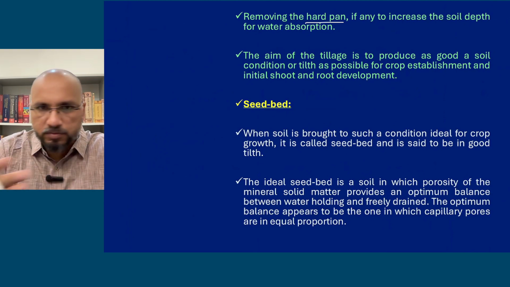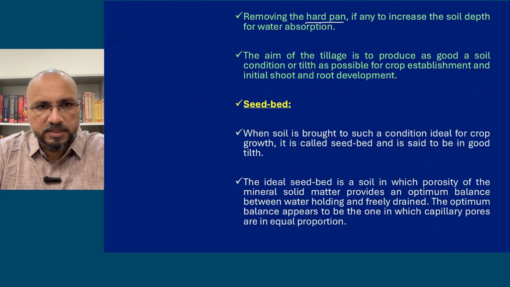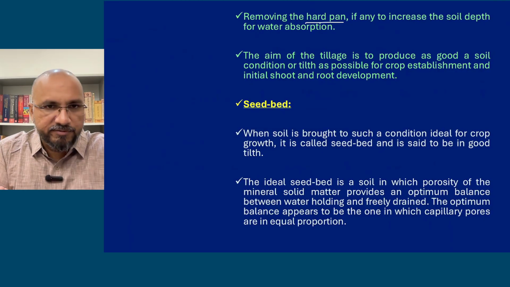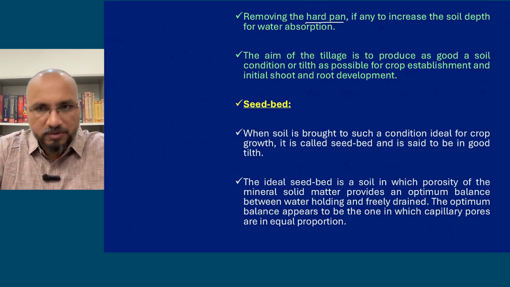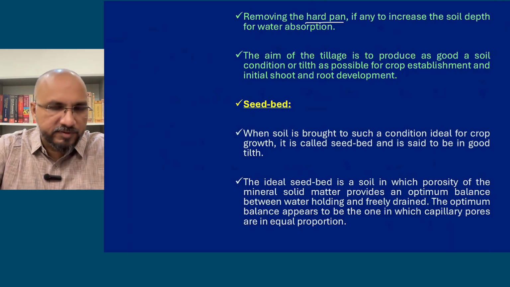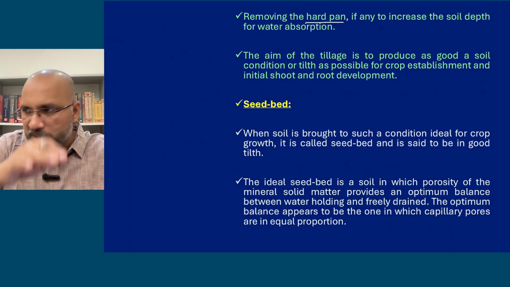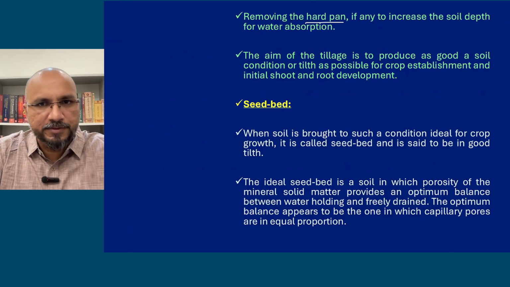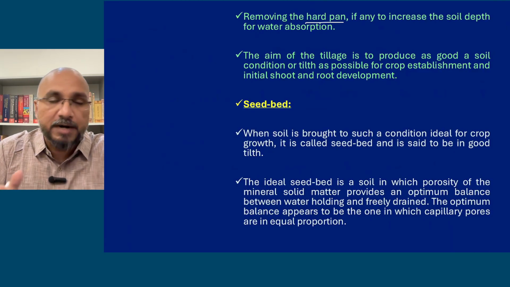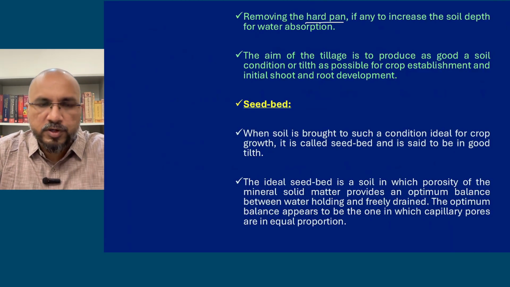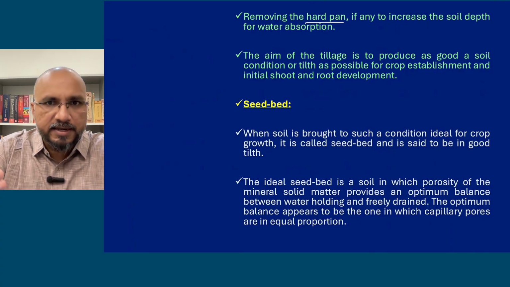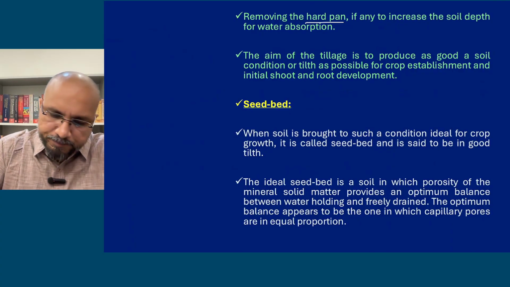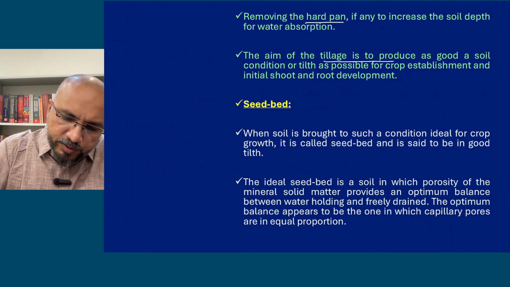increases, so the chances of soil erosion are higher. Water has to infiltrate into the soil and percolate to reach the groundwater table. If the hard pan is there, the water will not move down, and the rest of the water left on the surface will go as runoff, leading to erosion and soil loss. So hard pans sometimes you have to remove. If they are there, they have to be removed by using a chisel plow. Special implements are used.